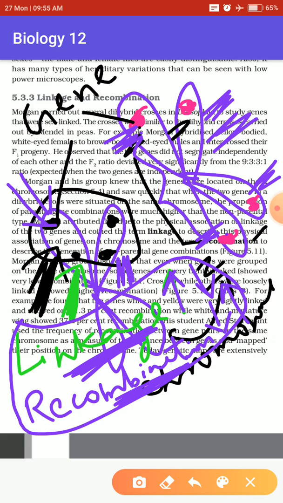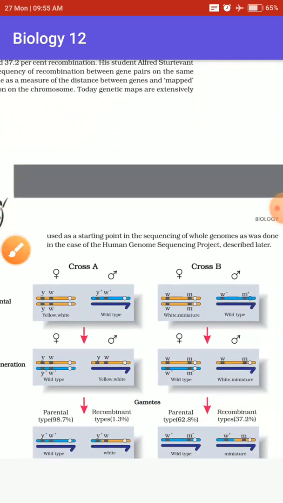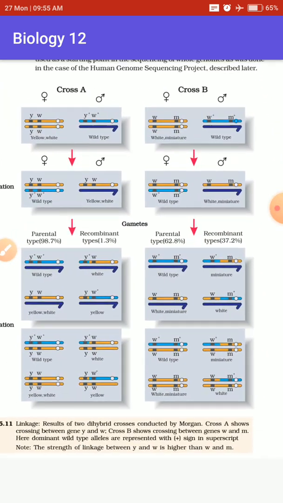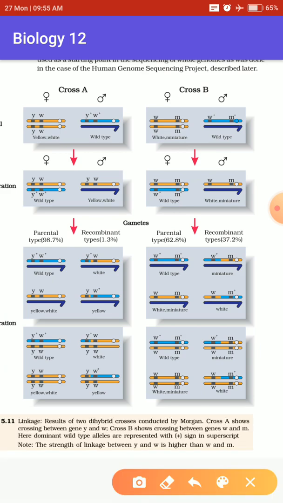We will understand this with an experiment that Morgan did. Morgan took two different crosses, two different reproduction processes, of the species fruit fly, Drosophila.